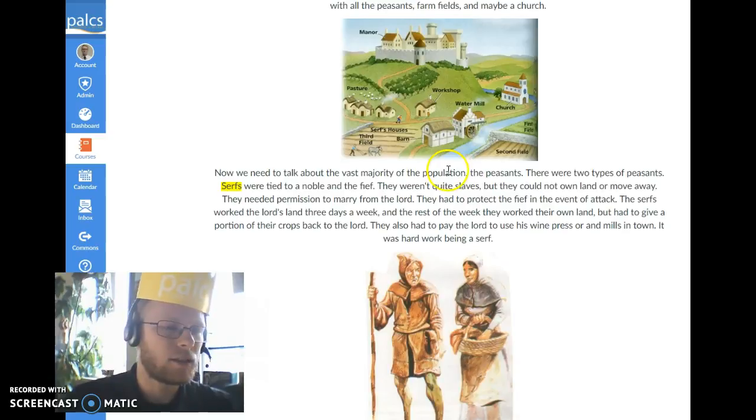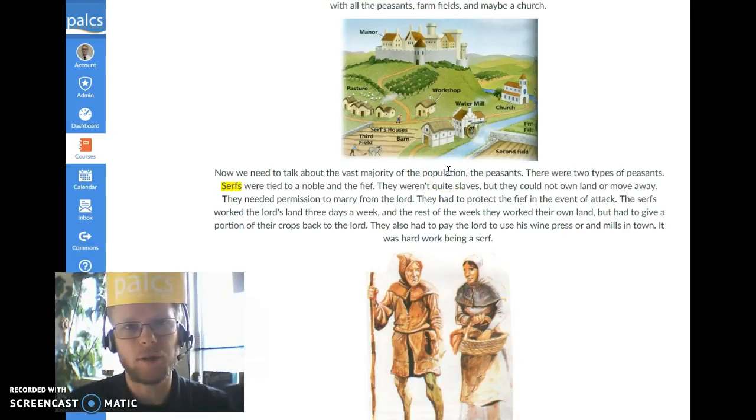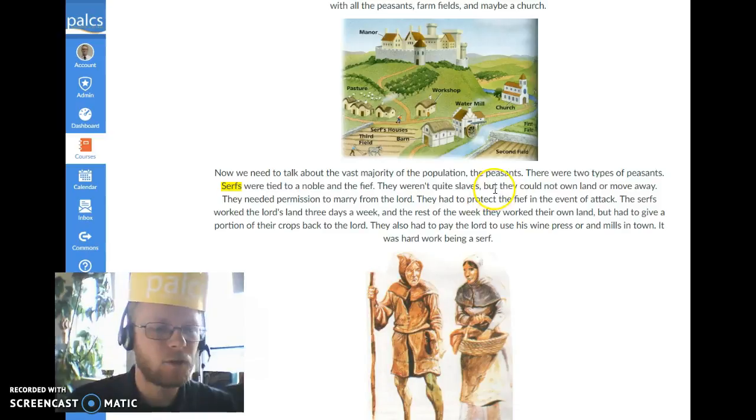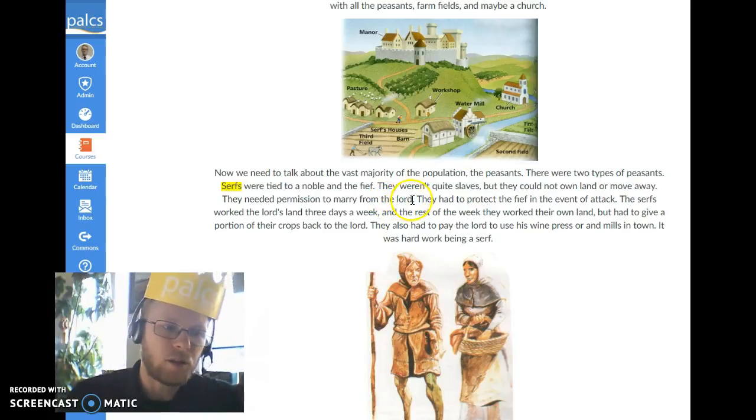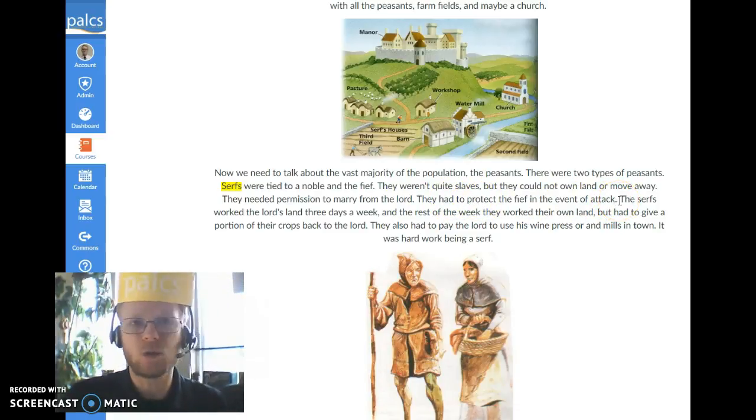Now we all need to talk about the vast majority of the population, the peasants. There were two types of peasants. Serfs were tied to a noble and the fief. They weren't quite slaves, but they could not own land or move away. They needed permission to marry from the lord, whoever was in charge of that manor and fief. They had to protect the fief in the event of attack, so basically serve as foot soldiers or archers.